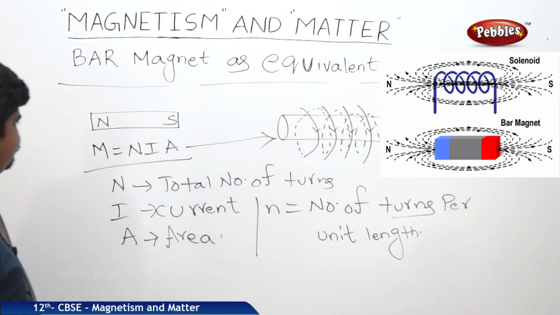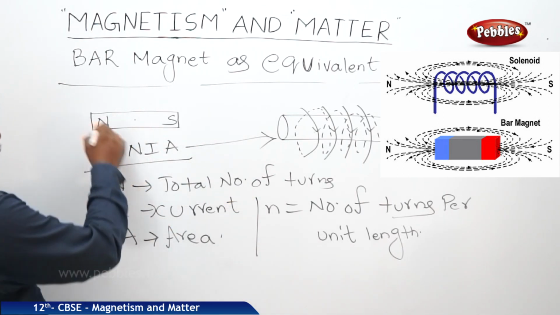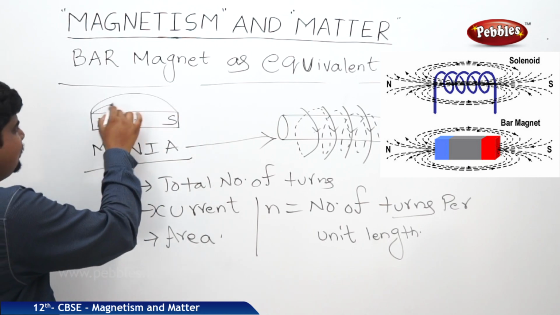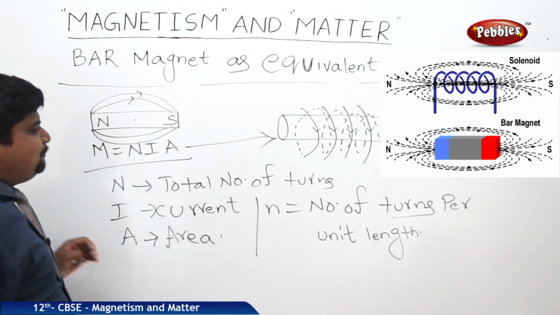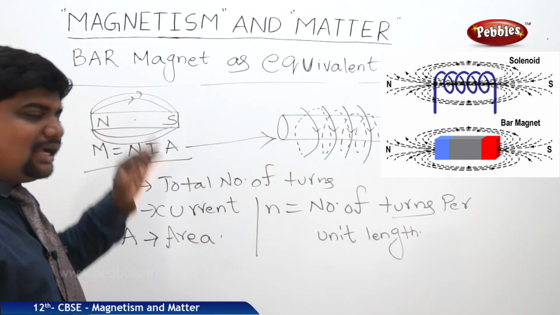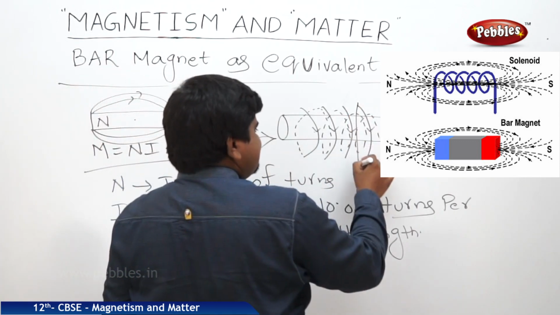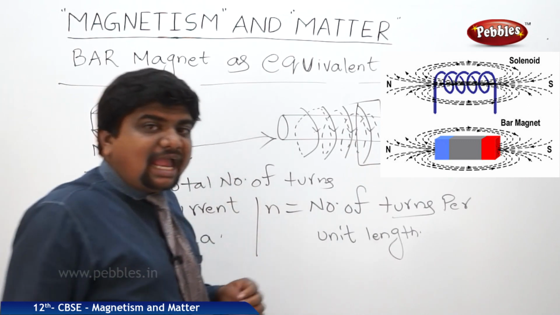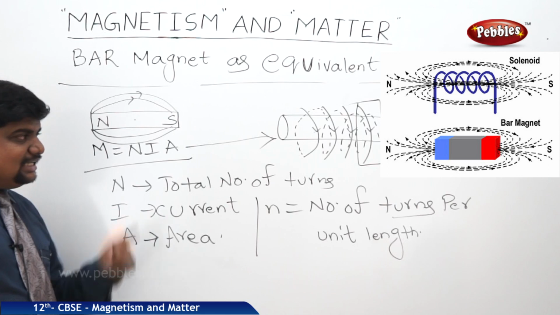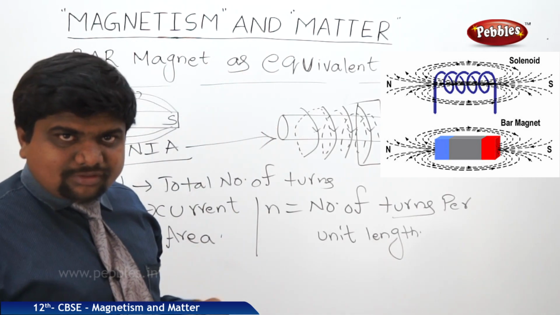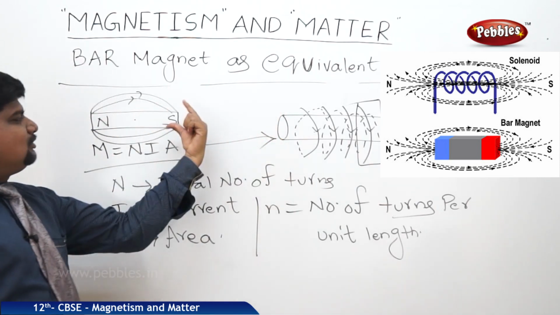So why are we discussing this? In the bar magnet the field at the middle is 0 and at the remaining parts we can expect the field in a finite order. Each piece of a bar magnet acts as a magnet, just like in a solenoid each turn acts as a piece of magnet. If N number of turns are there, each turn will act as a magnet. So that's why the cylindrical shaped solenoid is similar to the bar magnet.